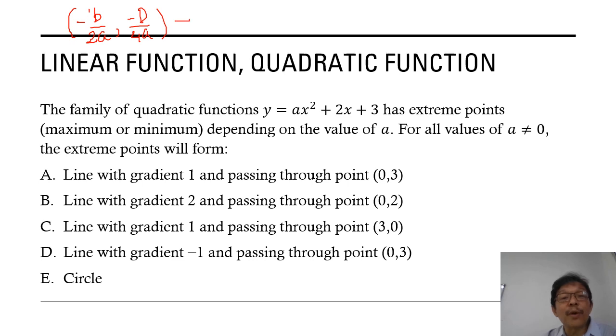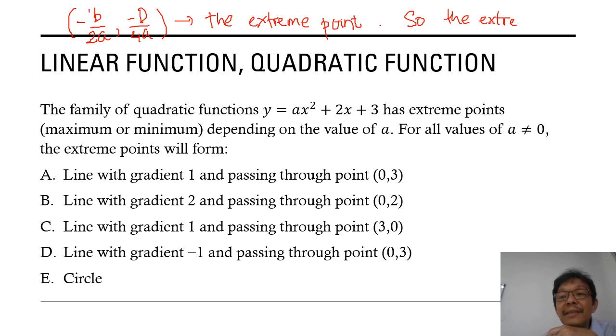So the extreme point, x is minus b over 2a, which is minus 2 over 2a. And y is minus D over 4a.